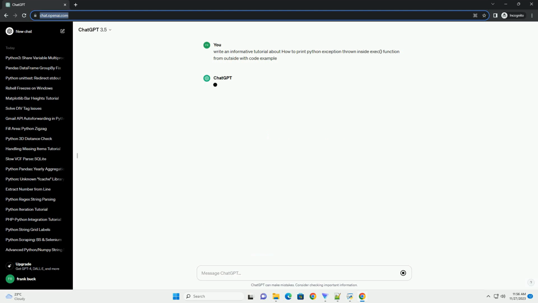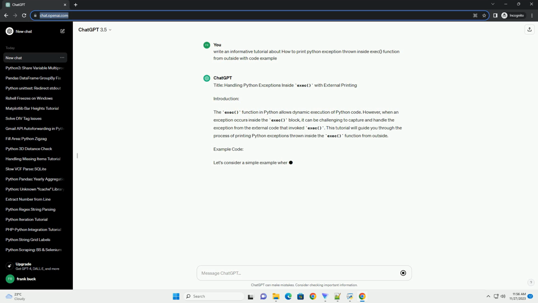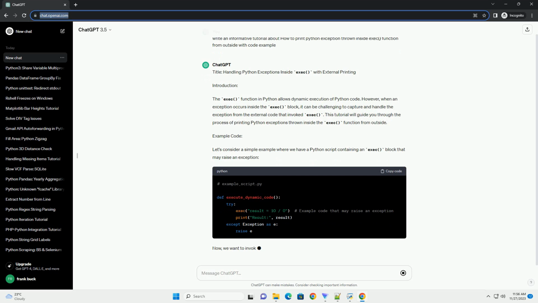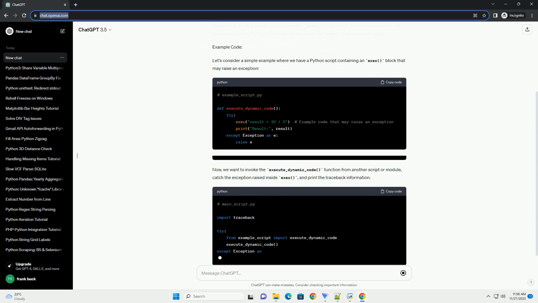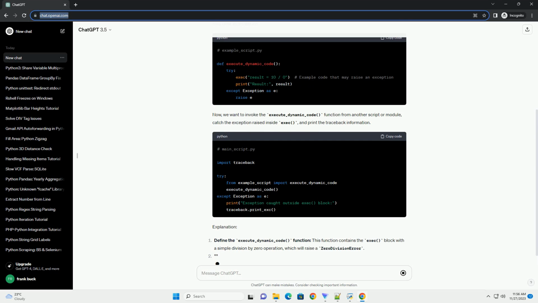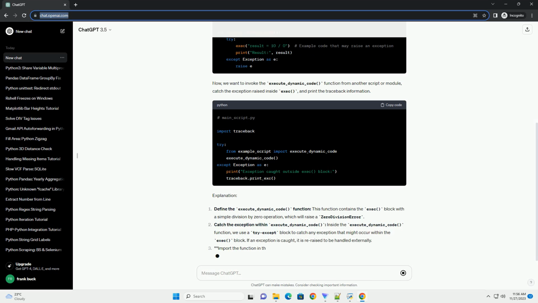Title: Handling Python Exceptions Inside Exec, with External Printing. Introduction. The exec function in Python allows dynamic execution of Python code. However, when an exception occurs inside the exec block, it can be challenging to capture and handle the exception from the external code that invoked exec. This tutorial will guide you through the process of printing Python exceptions thrown inside the exec function from outside.